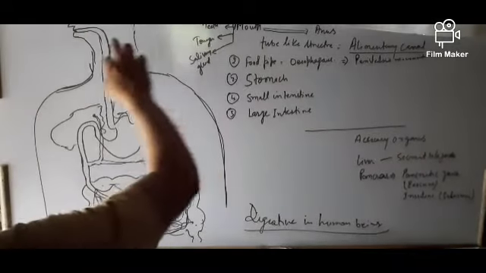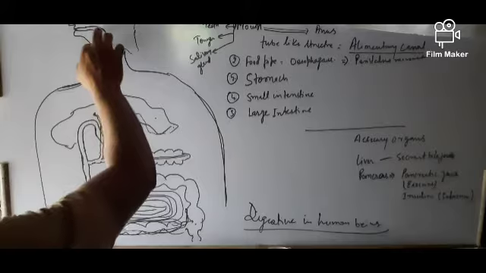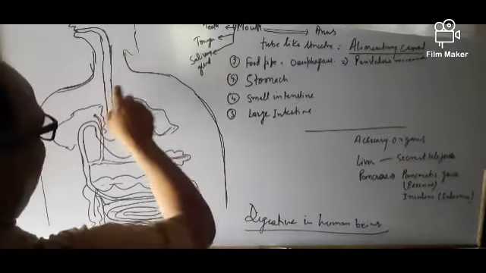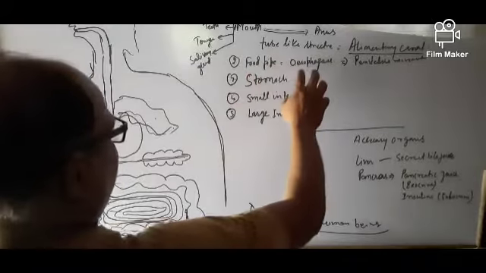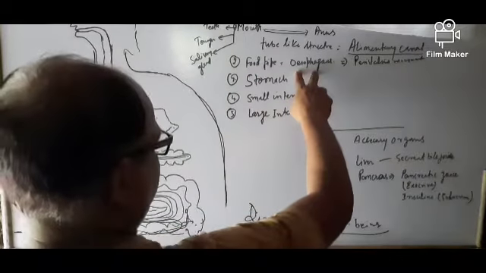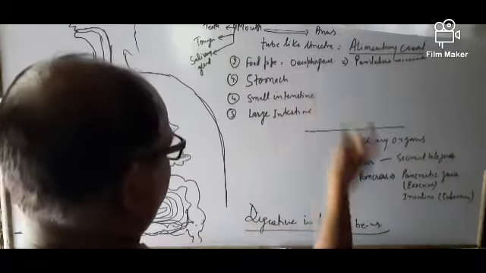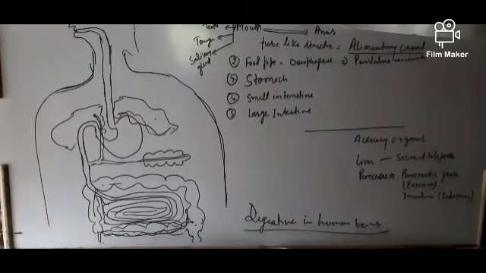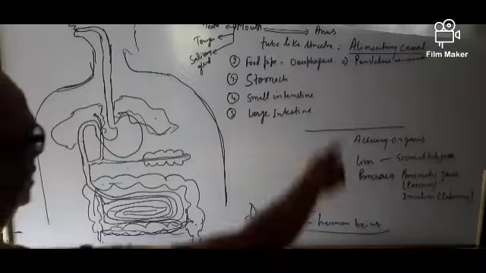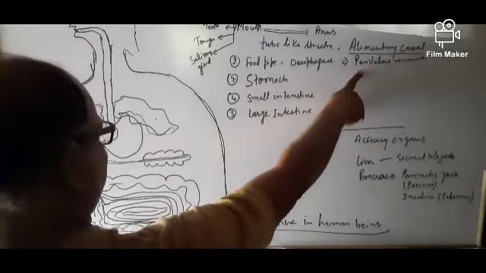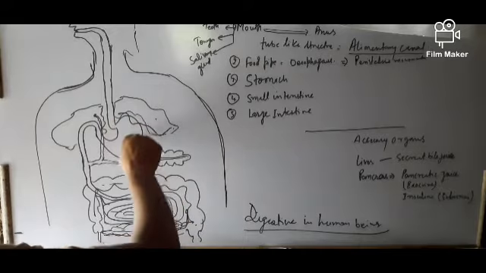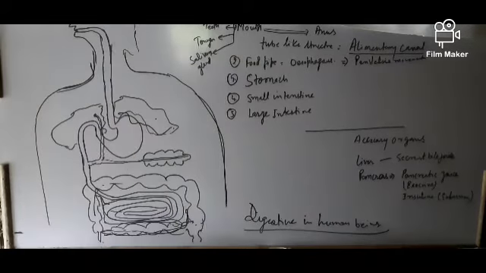Then the food from the mouth goes into a food pipe. The food pipe is also called the oesophagus, and here the peristalsis movement starts, and this oesophagus leads into a sac-like structure that is called the stomach.